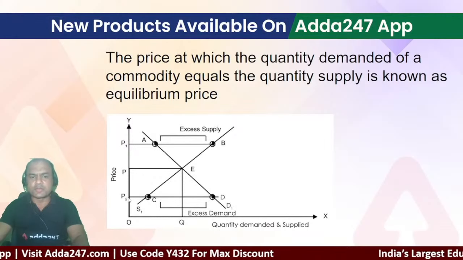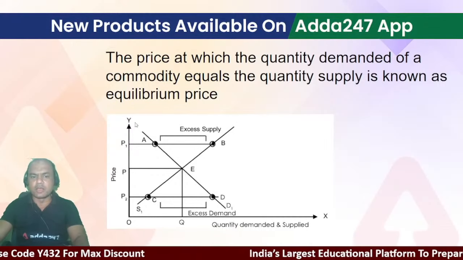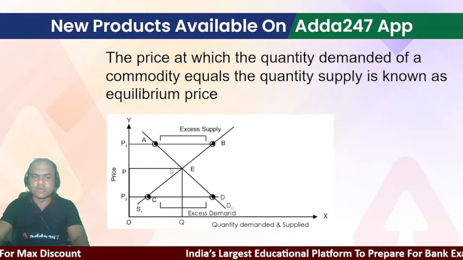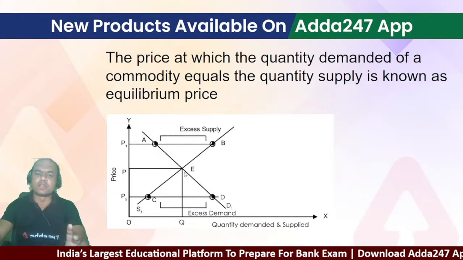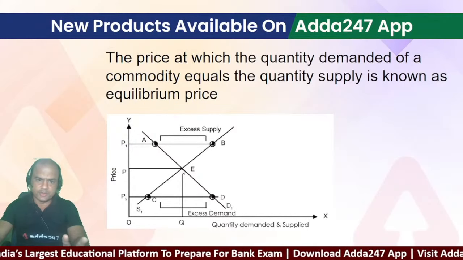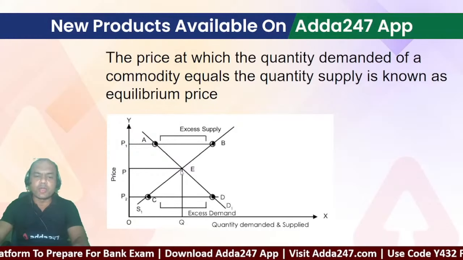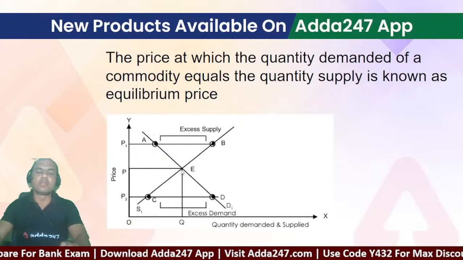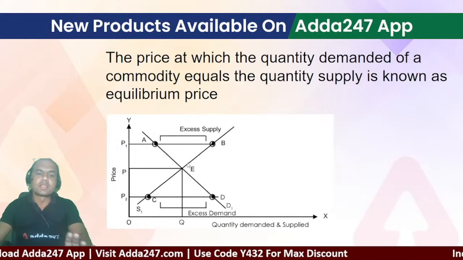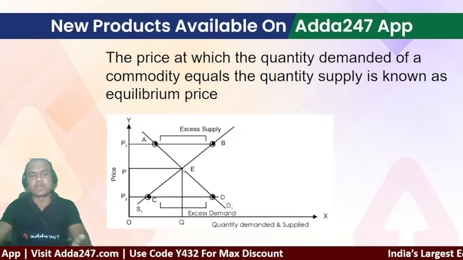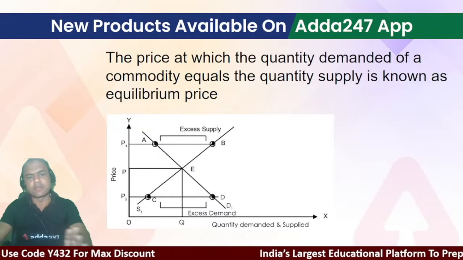So what was the law of supply? The supply curve moves upwards and the demand curve moves downwards. So somewhere they will intersect. The place at which they intersect has two names. Firstly, equilibrium. Clear? Secondly, this point is known as the market. Now what is the market? That we will come to later. So this point is known as equilibrium and also as market. First I'll tell you about equilibrium. Market we'll be studying later.